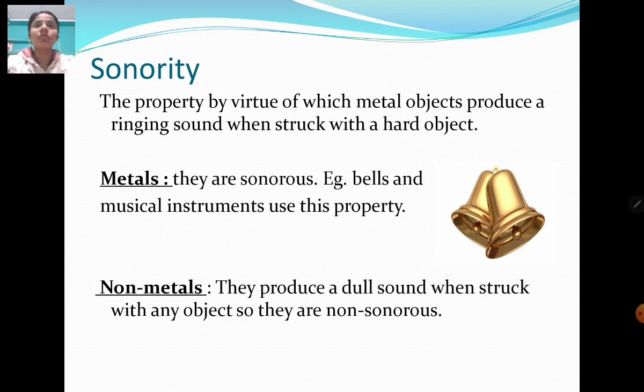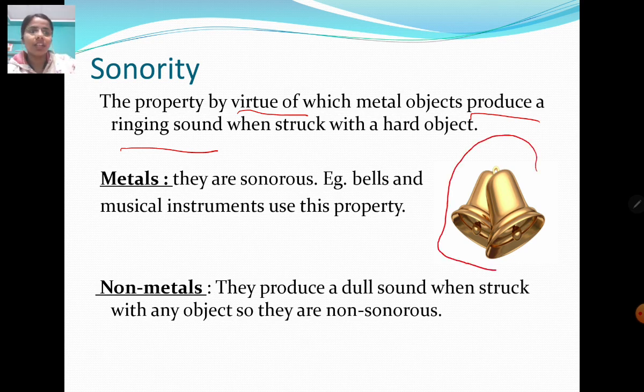Now let us move on to the other property, that is sonority. It is the property by which a metal object produces a ringing sound when struck with a hard object. So that's why these bells are made from metals, because they produce a ringing sound.